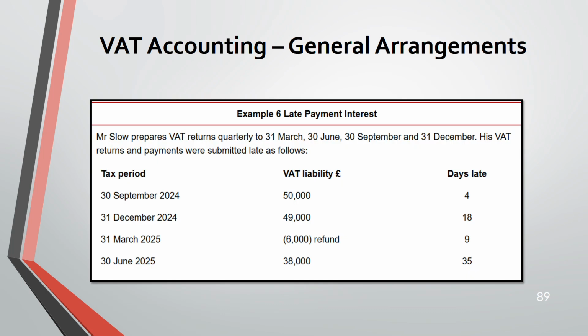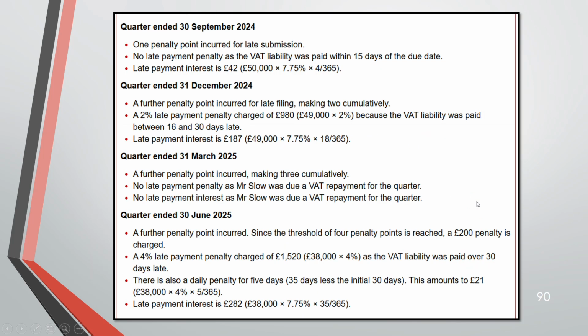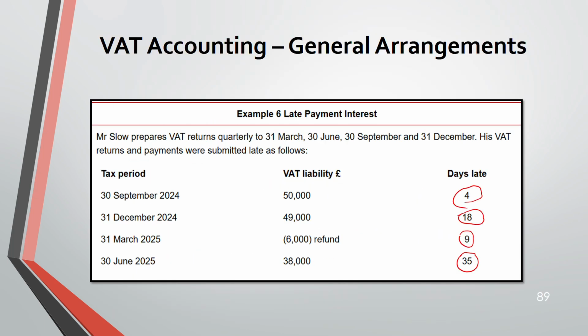Example 6. So here we have 4 days late, 18 days late, 9 and 35. So now what happens? 4 days late, you will not have any penalty. Now we are going to go through each quarter: 30th September, 31st December, 31st March and 30th June. So if you see the first one, this one,